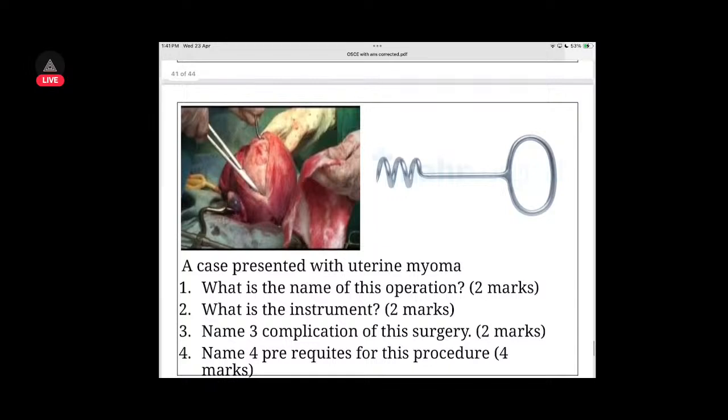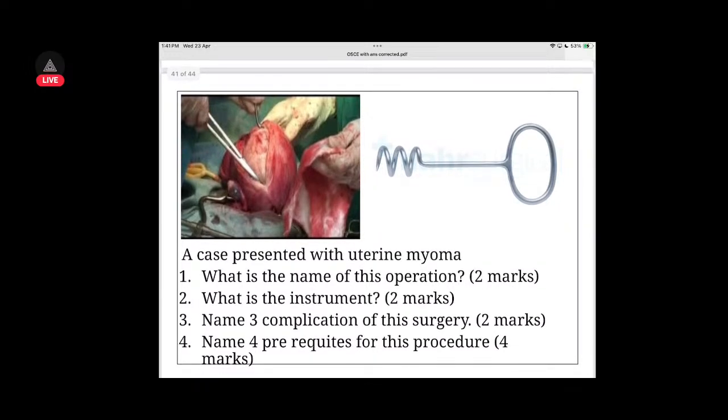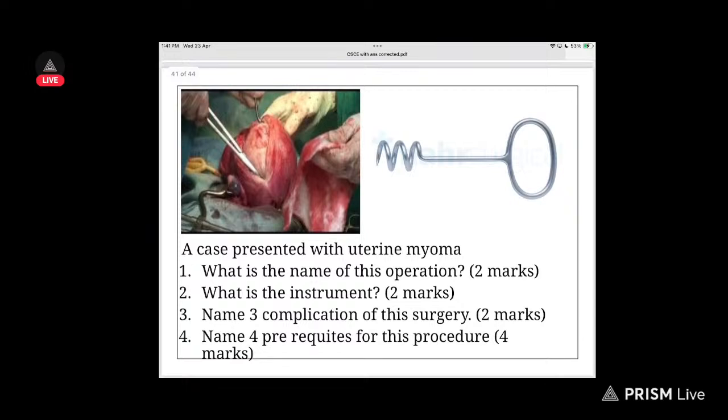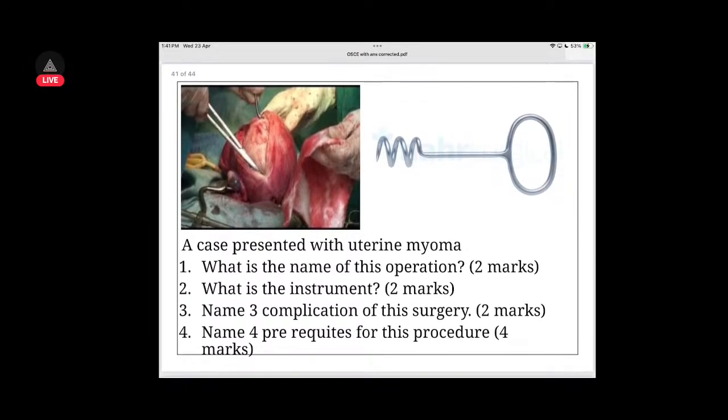Then we have fibroid uterus, myoma. Myomectomy is the name of the operation. Instrument used is myoma screw, and complications you have hemorrhage, severe pain, stuff like that. Prerequisites for this procedure: prior medical treatment, some stuff like that, I think so. They do put a Foley's catheter. It should be small, it should not be huge, and the structure of the uterus should be maintained even after removal.